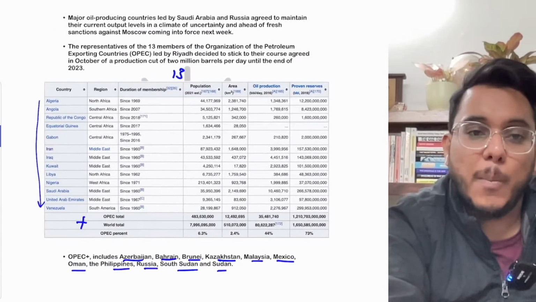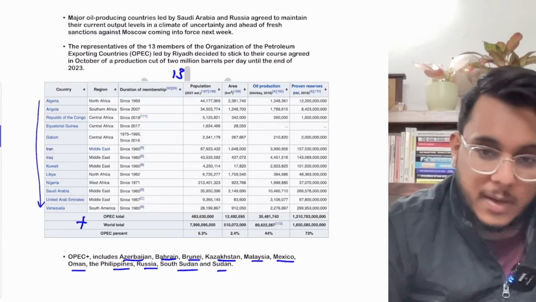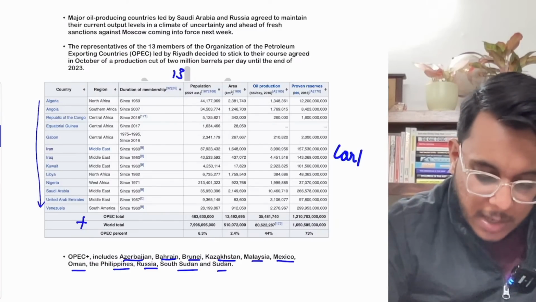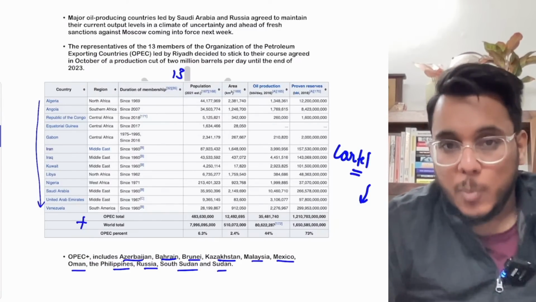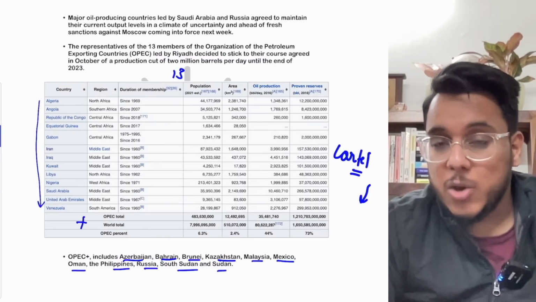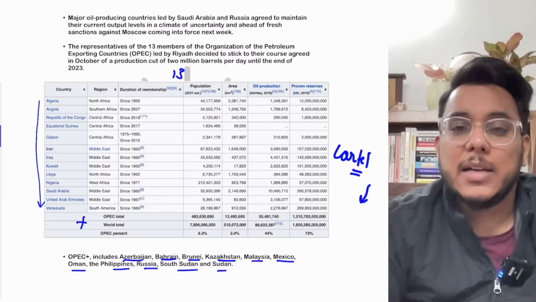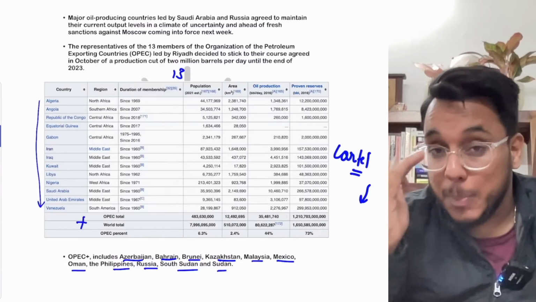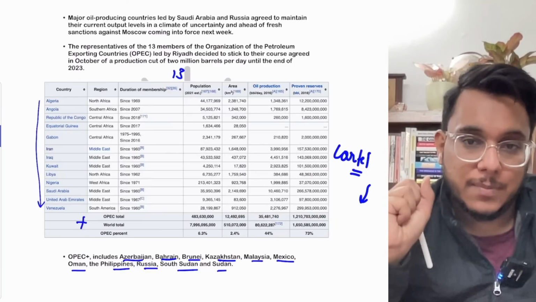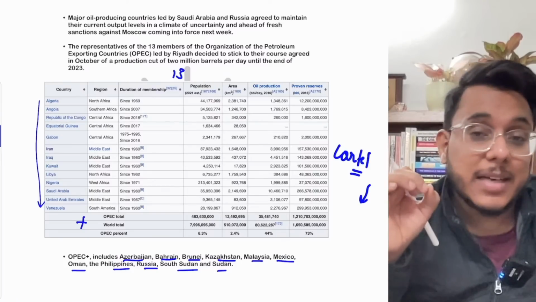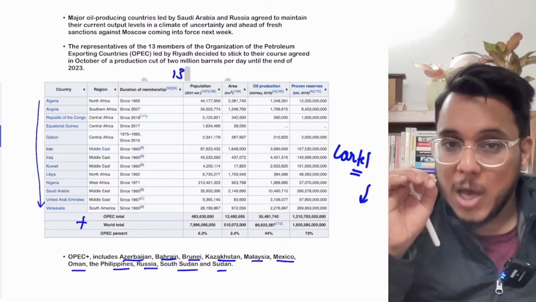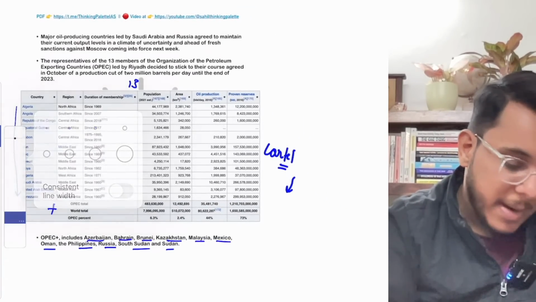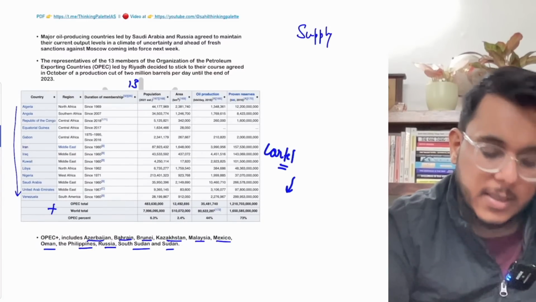Now, OPEC and OPEC Plus act as a cartel. Now, a cartel is a grouping of certain organizations or entities. It can also be countries, where they try to control the production of a particular commodity so that the price can be kept at a particular level. So basically, guys, the OPEC countries are the countries which produce the maximum oil. Basically, they cooperate with each other to determine the supply of oil, the supply of crude oil.